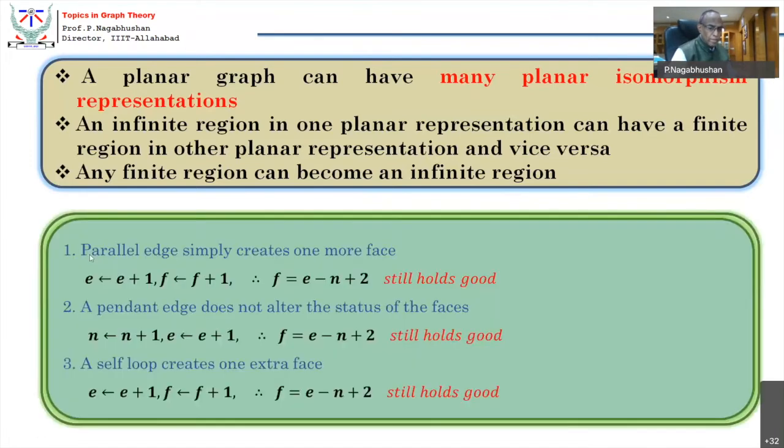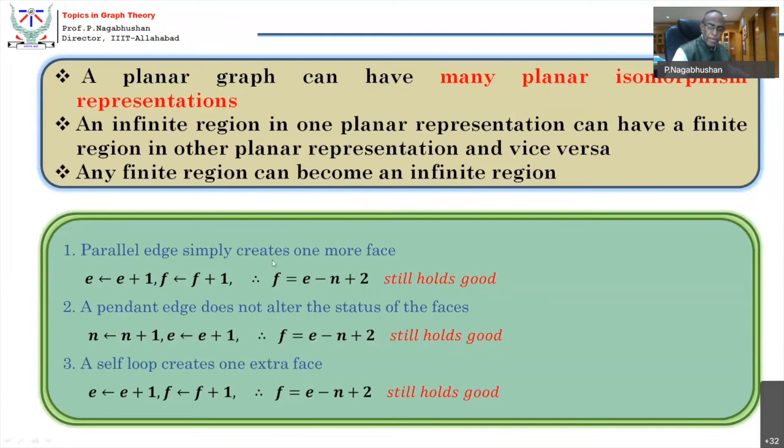Now, if I add a parallel edge, the simplicity of the graph may be lost, but planarity will not be lost. Why? Because if you add a parallel edge, the number of edges becomes one more, and the number of faces also becomes one more. So F = E − n + 2 still holds good.